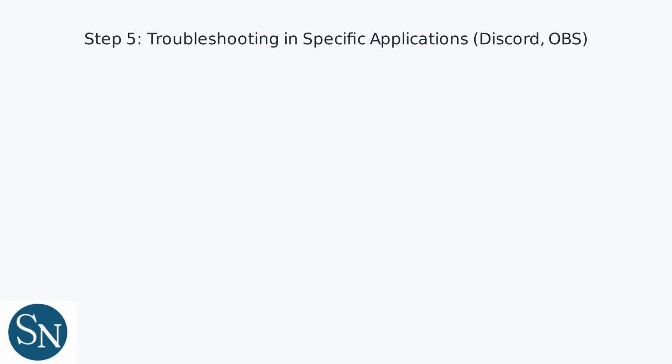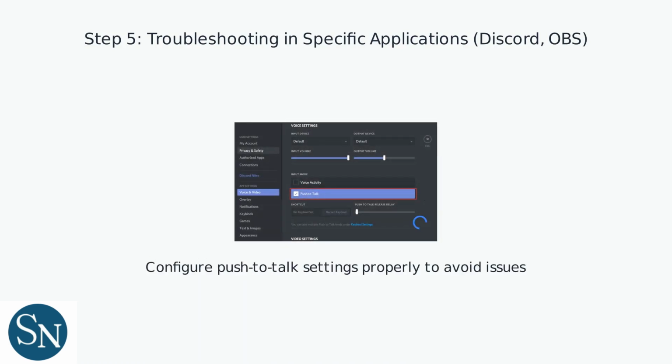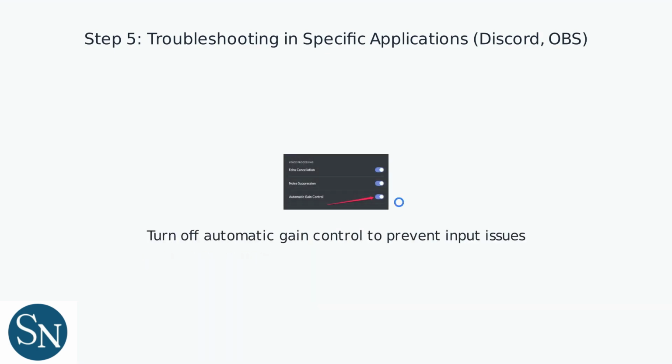If microphone issues persist in specific applications like Discord or OBS, check the audio settings within those apps. In Discord, ensure the correct input device, the HyperX Cloud Alpha, is selected in voice settings. Check push-to-talk settings. Improper configuration can cause microphone problems. In OBS Studio, verify that audio input capture is set to the HyperX Cloud Alpha. Disable noise suppression features that may be causing microphone muting. Turn off automatic gain control, as it can interfere with microphone input.